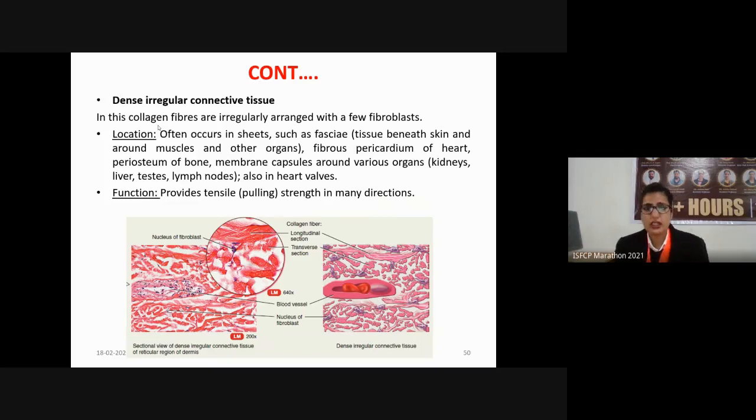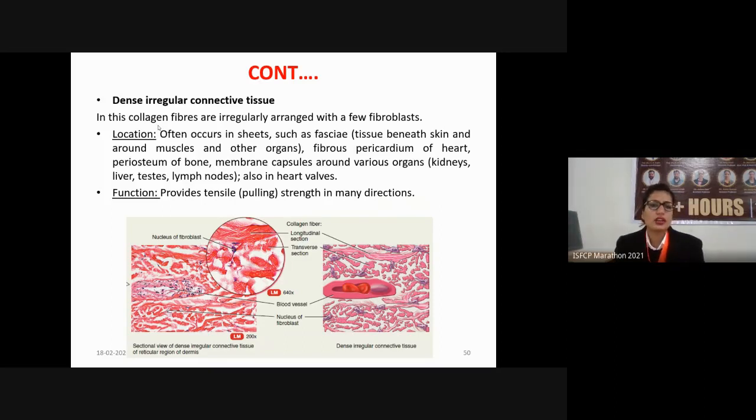The fibrous pericardium of the heart, the periosteum of the bone, that is the outer layer of the bone, and the membrane capsule around various organs such as kidneys, liver, testes, lymph nodes, etc. And these are also found in the heart valves.